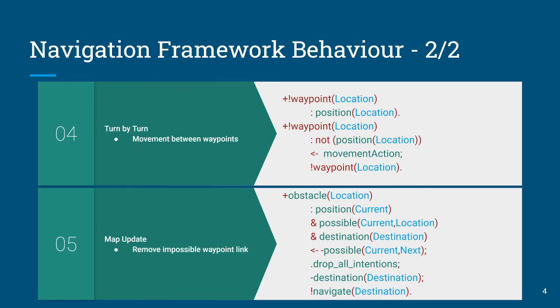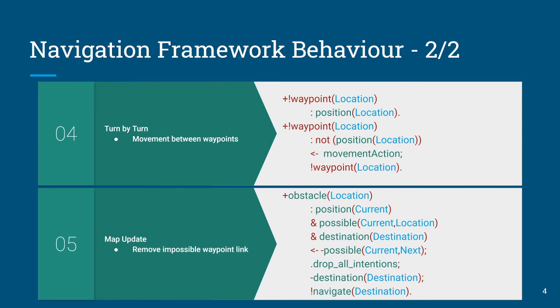In the turn-by-turn module, it's the implementation of the waypoint. How do you move between locations? And really all you have to do here is implement some sort of a movement action that is specific to your particular robot. For the grid agents, it's as simple as saying move left, move right. For the car, it's going to be more complicated, and we'll get to that in a moment.